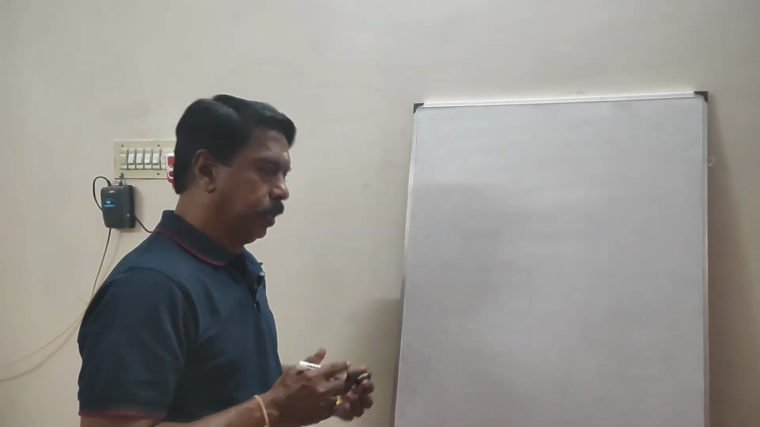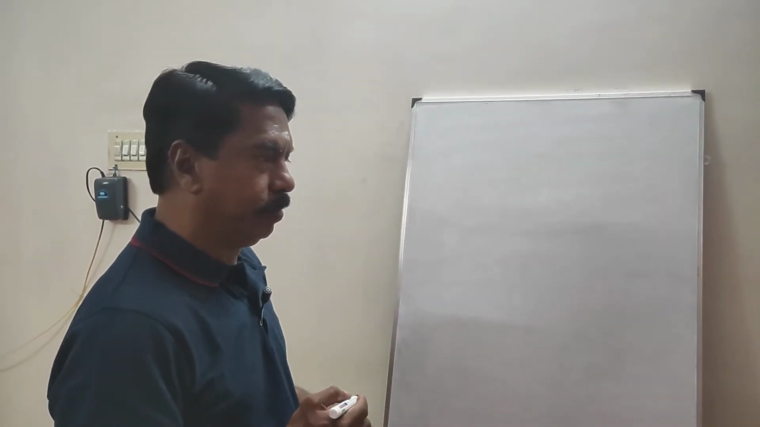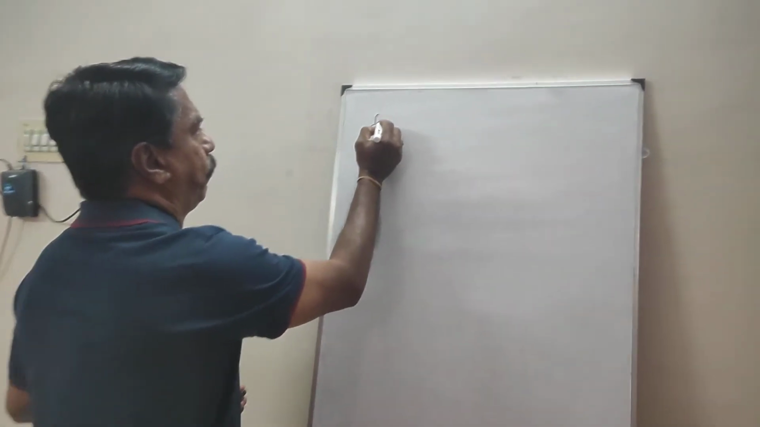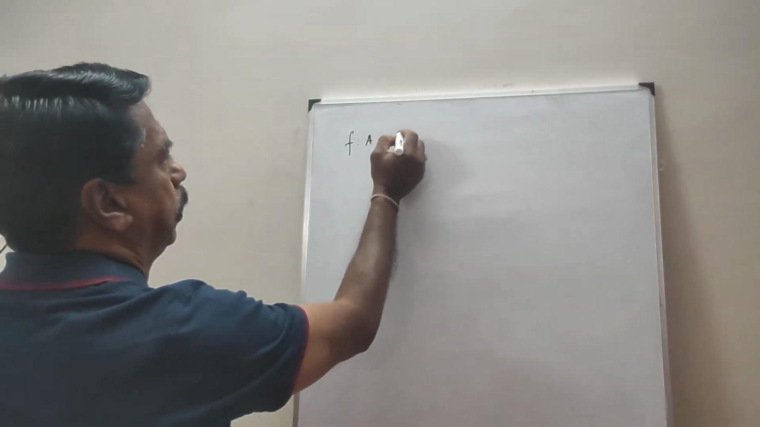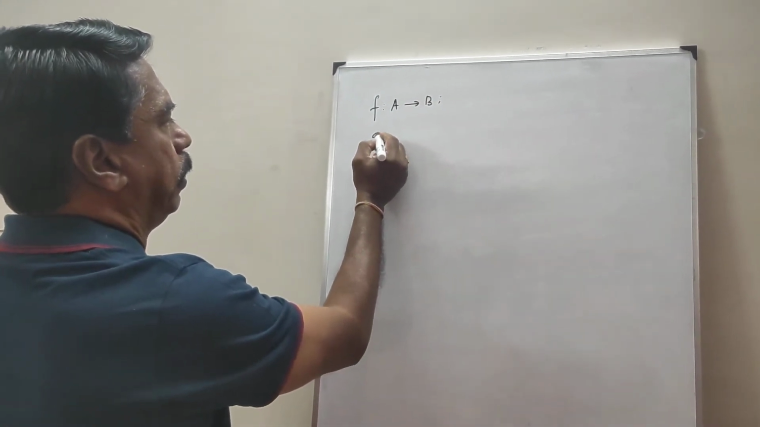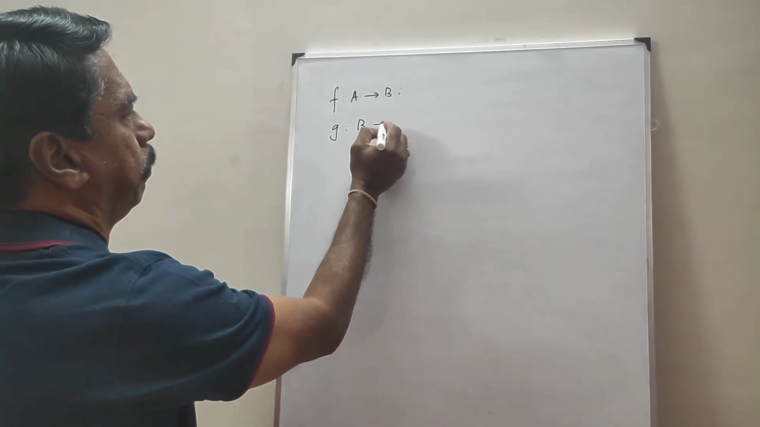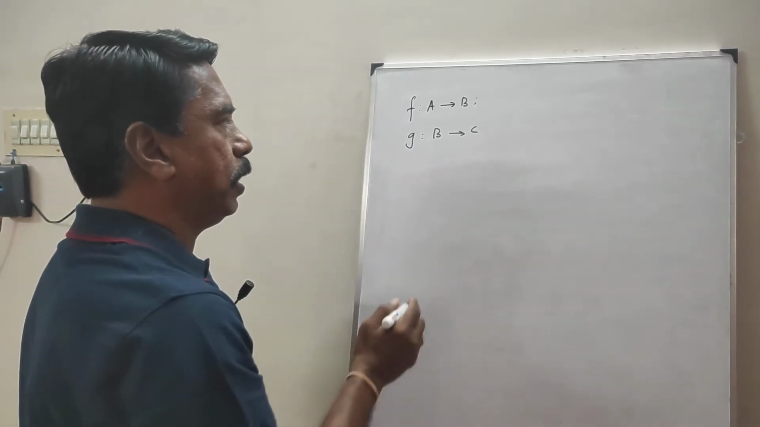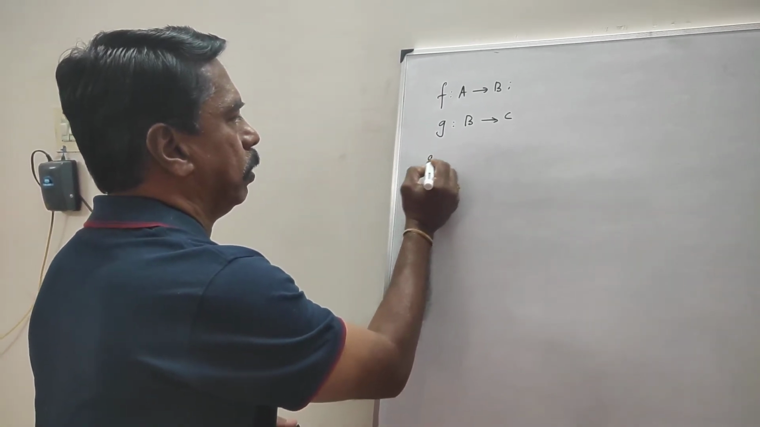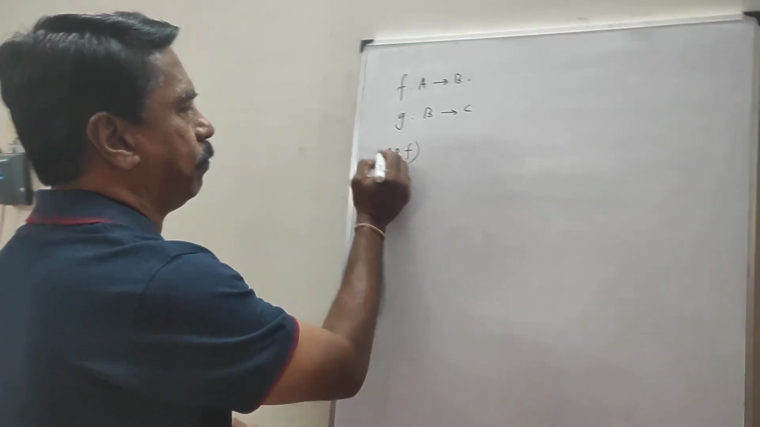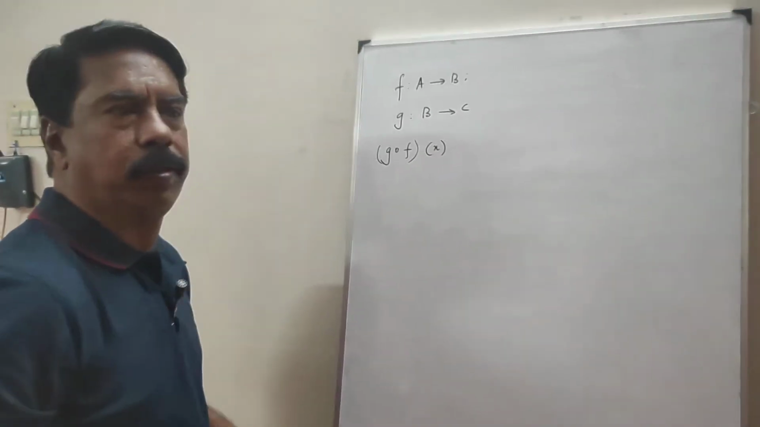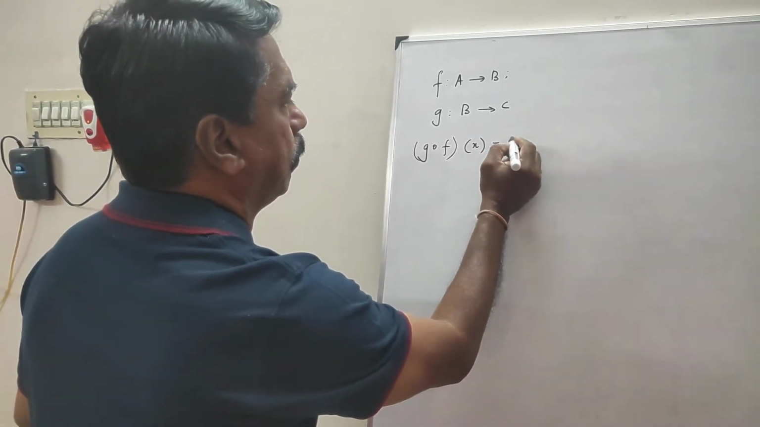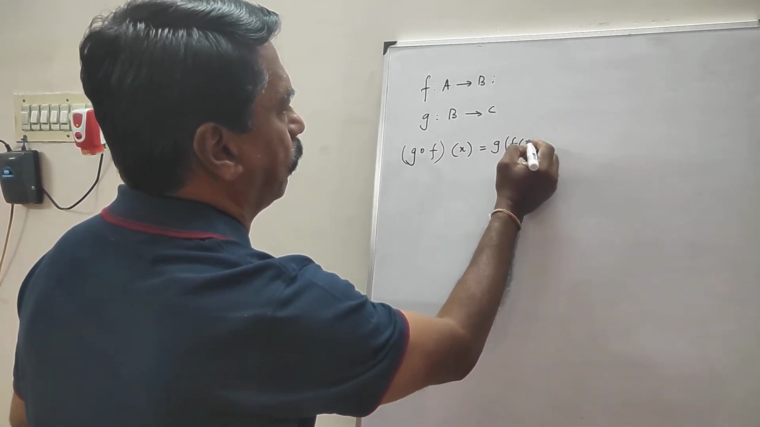Today I am going to explain the composition of functions. Suppose f is a function from A to B and g is a function from B to C. Then the composition of f and g is called g dot f of x. G dot f of x, or g of f of x. This is g of f of x.